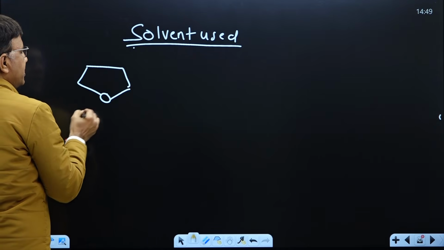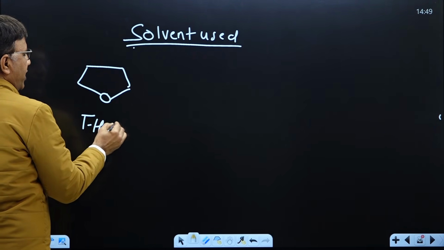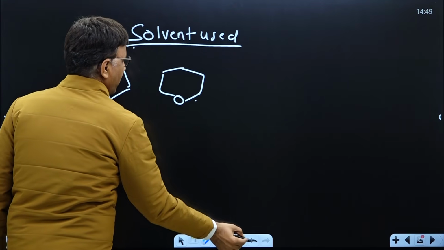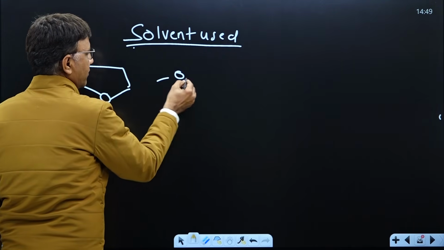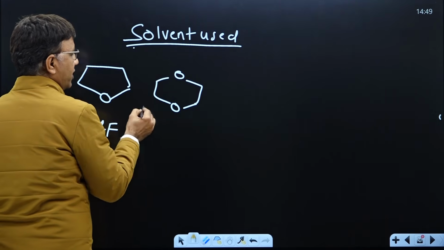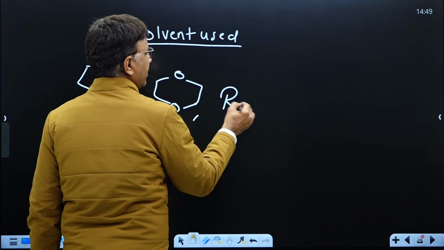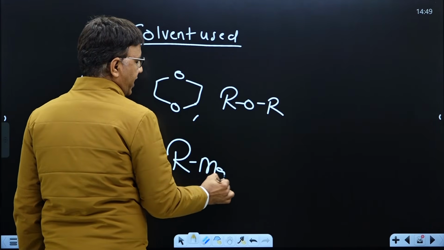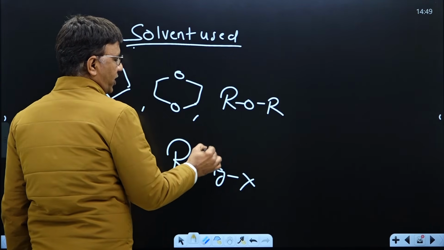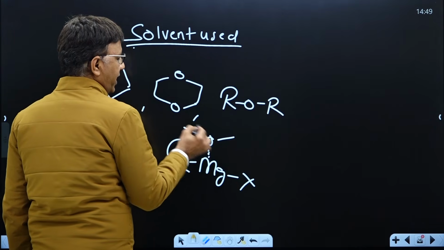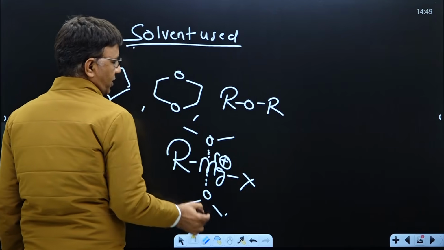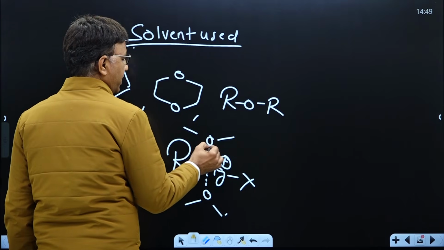Generally we use THF, tetrahydrofuran, or we use dioxane. So what is the role of ether, or simply diethyl ether? Grignard is highly reactive. So what will ether do? Ether will stabilize the Grignard reagent.